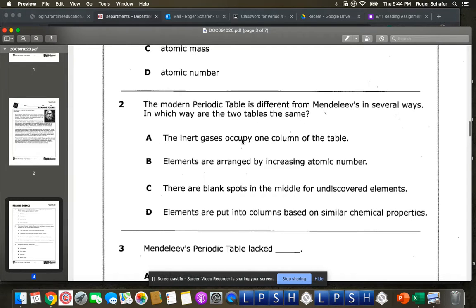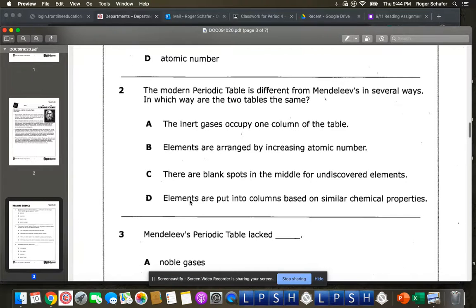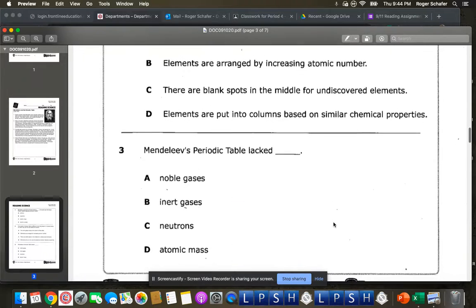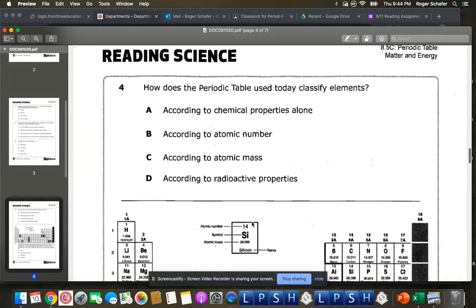A, the inert gases occupy one column of the table. B, elements are arranged by increasing atomic number. C, there are blank spots in the middle for undiscovered elements. D, elements are put into columns based on similar chemical properties. Number 3, Mendeleev's periodic table lacked A, noble gases, B, inert gases, C, neutrons, D, atomic mass.